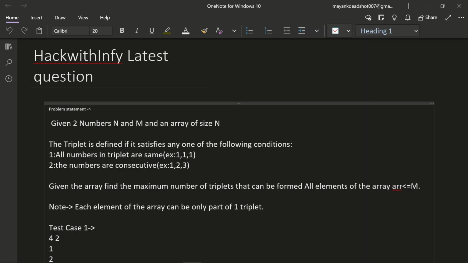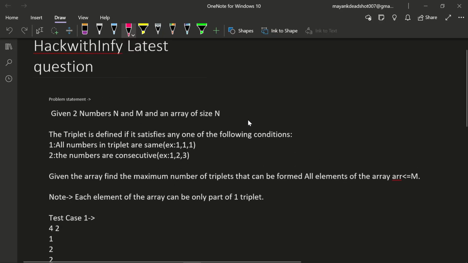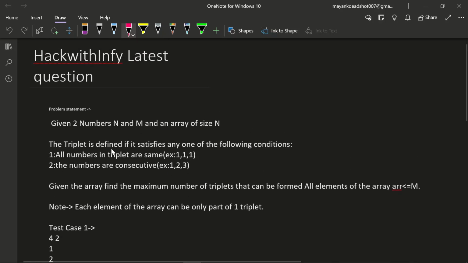So let me just get started with the question. There are given two numbers n and m and an array of size n. So the input is two numbers and an array of size n. Then the question says the triplet is defined if it satisfies any of the conditions.